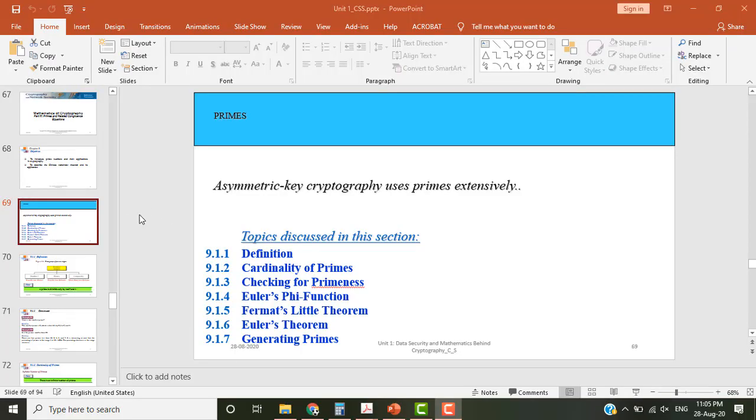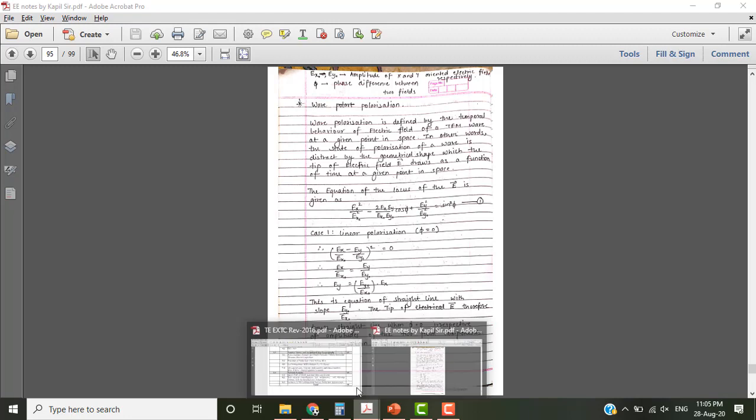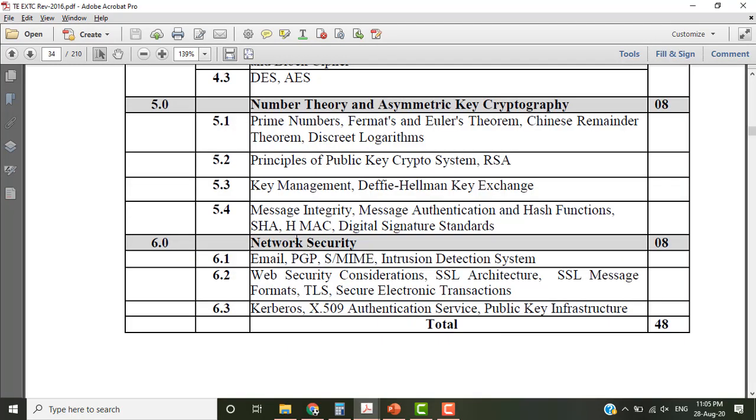So welcome back. Since this is the last lecture for the week, I don't want to start with a completely new topic. The new topic is message integrity, authentication, and hash functions. This topic is quite heavy, and I'll require the continuity of the 3 lectures we have per week. So 5.4 is the next part of the module, and we'll do this next week. What we will do today is revise 5.1, 5.2, and 5.3.